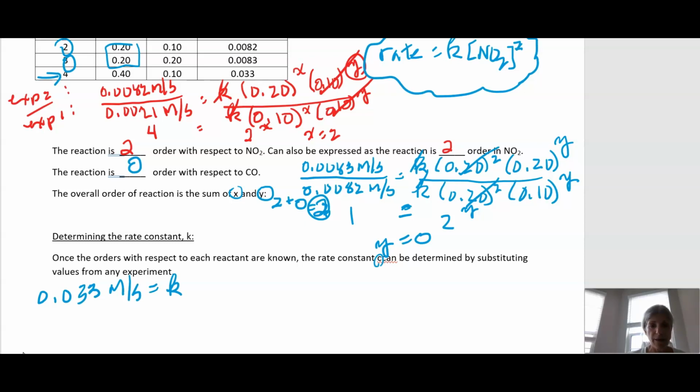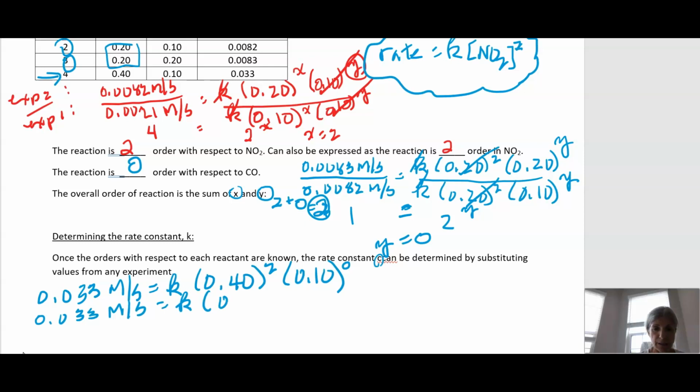Equals K. The concentration of nitrogen dioxide is 0.40. That's squared. Concentration of carbon monoxide, that's to the 0 power. So we've got 0.033 molarity per second equals K times 0.40 squared, because 0.1 to the 0 power equals 1.